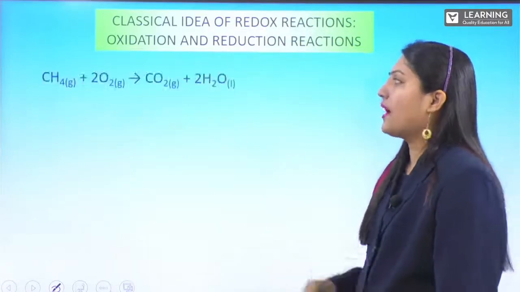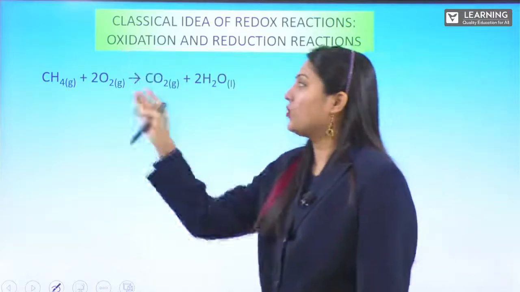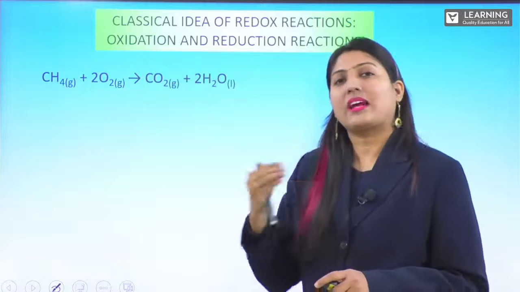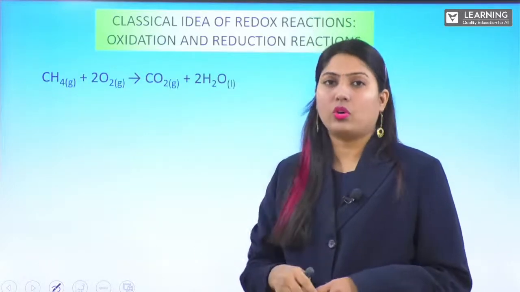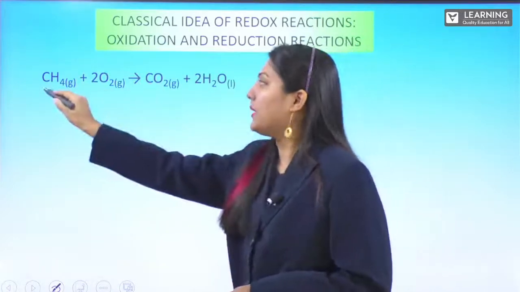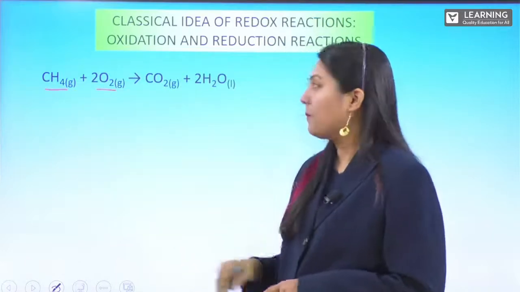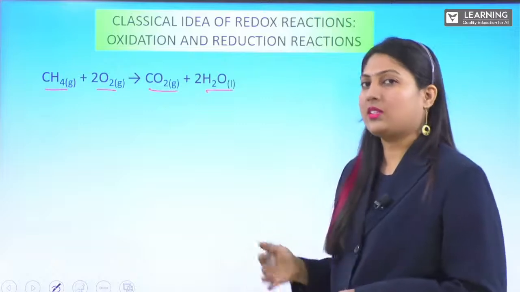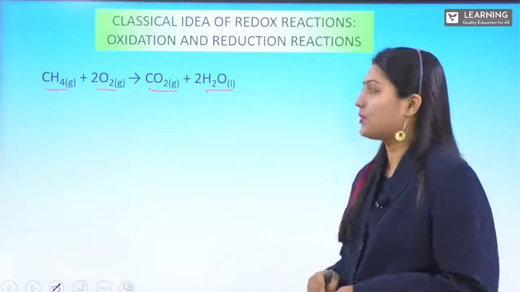Next, we have methane, which is reacting with oxygen. We know methane is a fuel which reacts with oxygen to give a high amount of energy. So when methane is reacting with oxygen, it gives you carbon dioxide, water plus a huge amount of energy. It might be in light or heat energy.